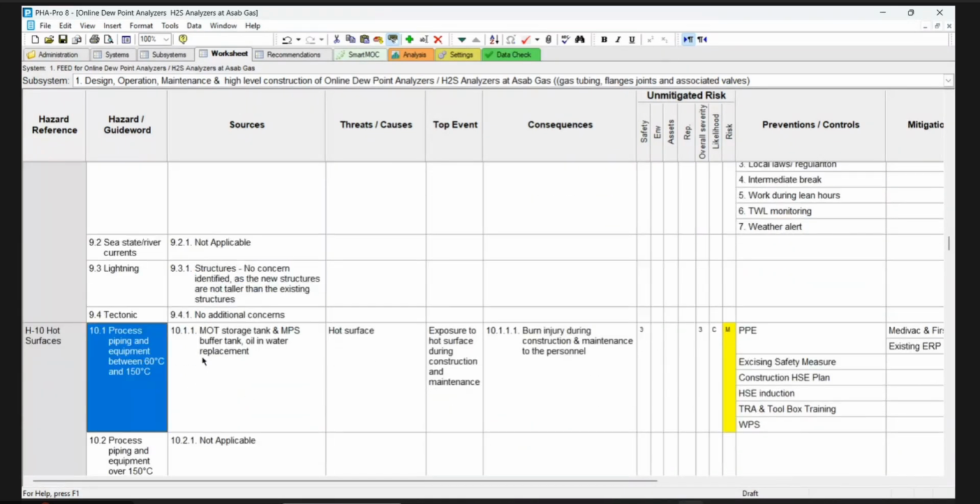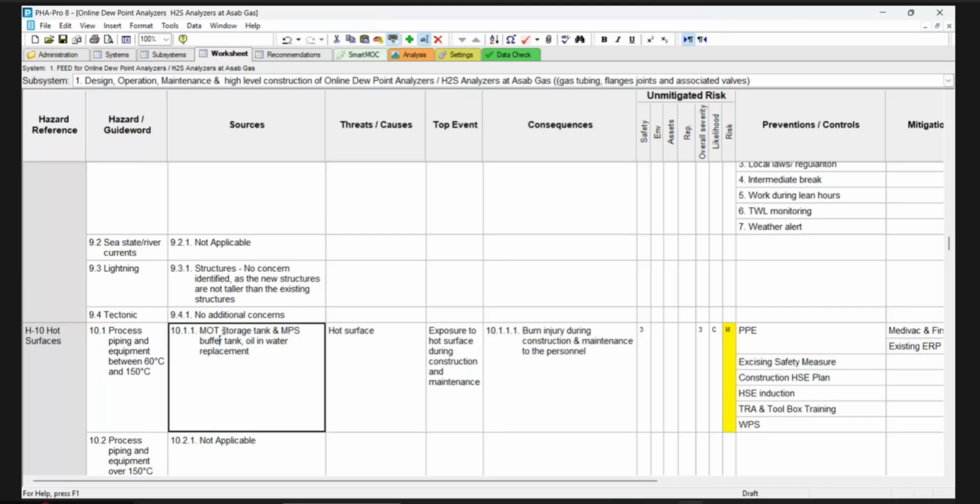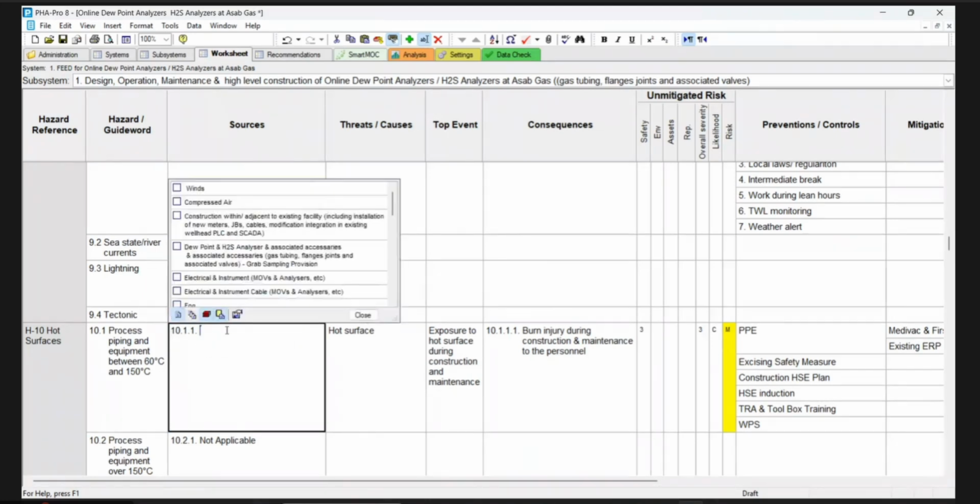For hot surface, now I want to understand the hot surface. You have hot surface here. What is the temperature of this pipeline? MJ? The temperature. Yeah, the design temperature, design is 150. 150 temperature, yes.